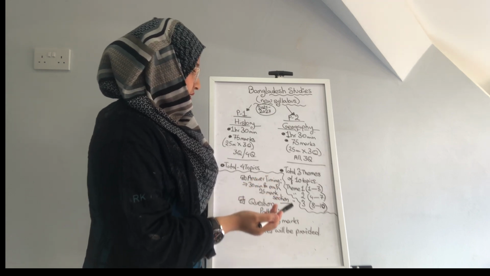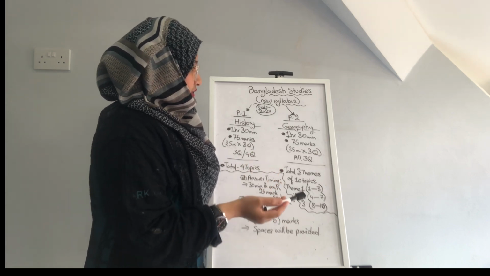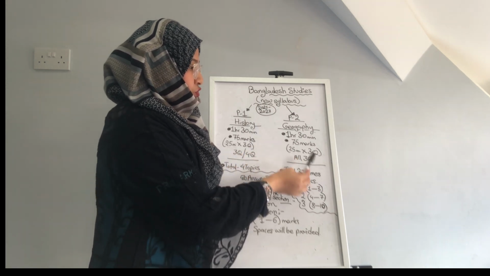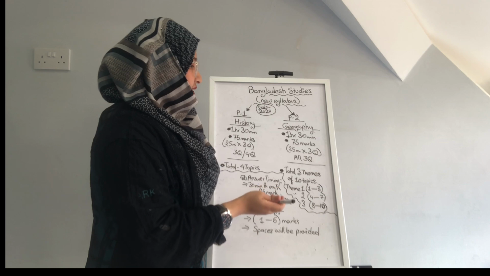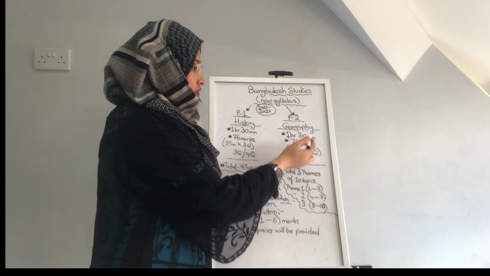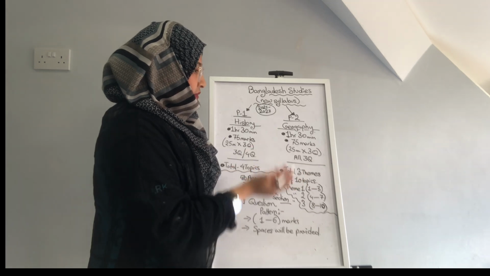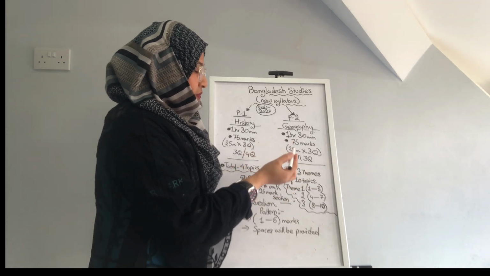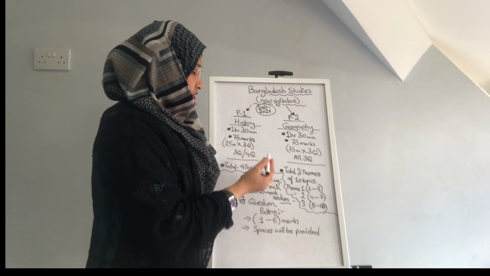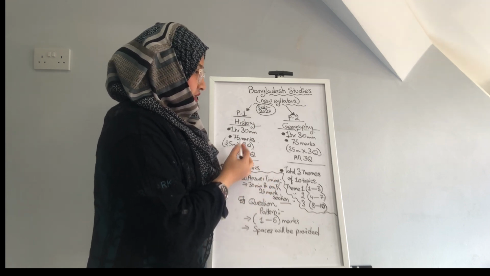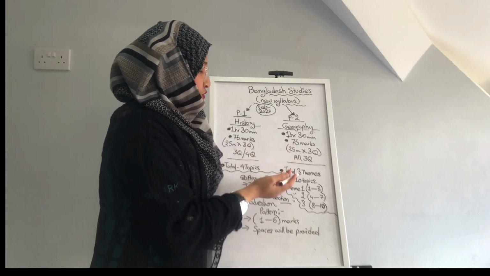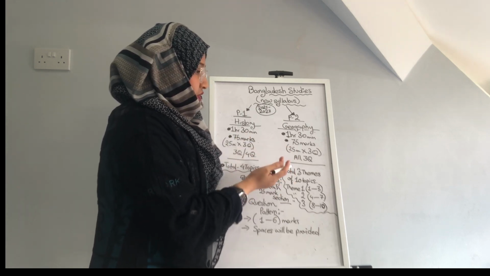2025 till 2027. So same as the previous syllabus, the new syllabus also has two papers: paper 1 history and paper 2 geography. The exam timings are the same, which is 1 hour 30 minutes each for paper 1 and 1 hour 30 minutes for geography. The marks are also the same, 75 marks for paper 1 and 75 marks for paper 2. The marking scheme is also the same, which is 25 marks each question. That totals 3 questions to be answered, which makes up a total of 75 marks.